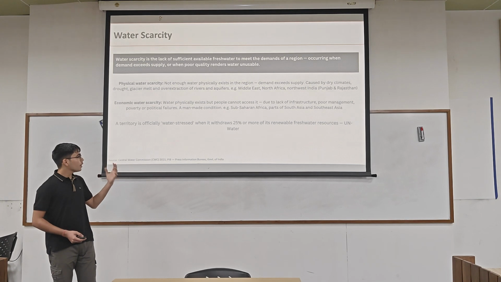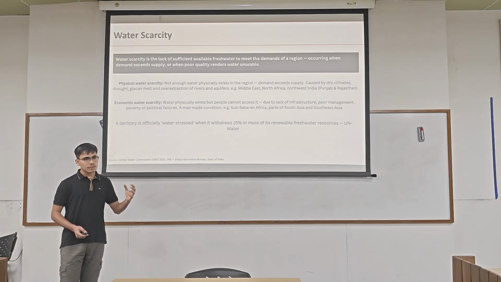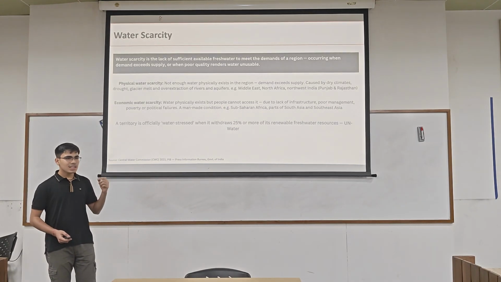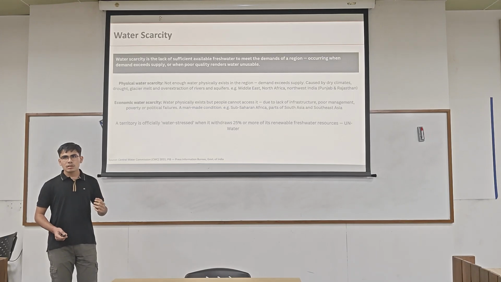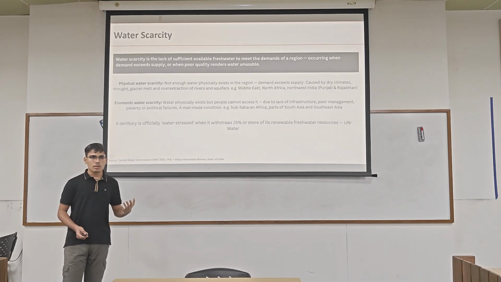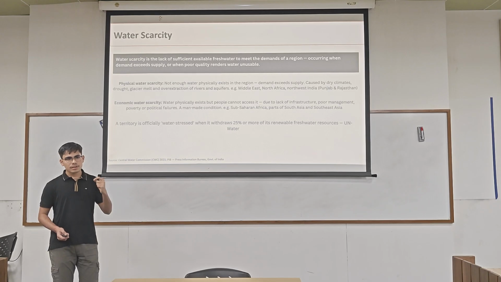The 25% threshold on the slide, the point at which a region is officially considered water stressed, sounds modest. But think of it like a bank account from which you withdraw 25% every year, with nothing going back in. The account will run dry within a few years. That's the situation of aquifers and river systems across water-stressed regions.